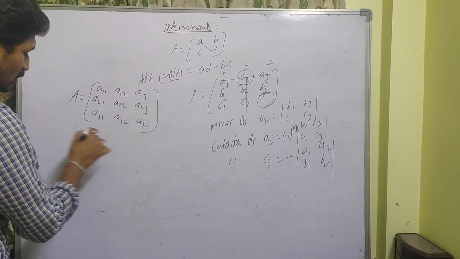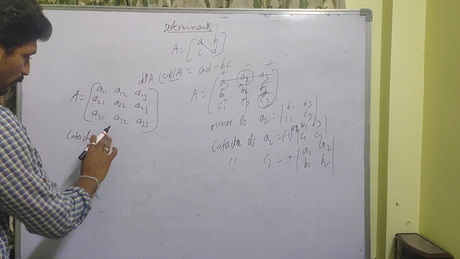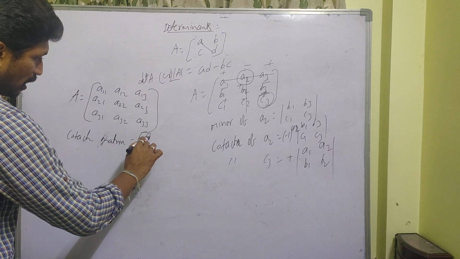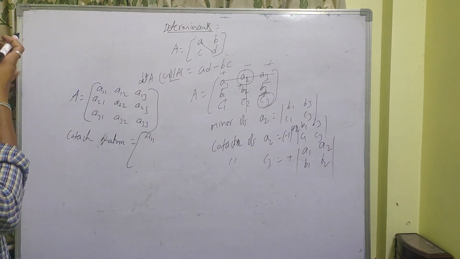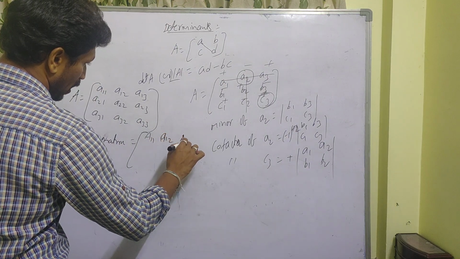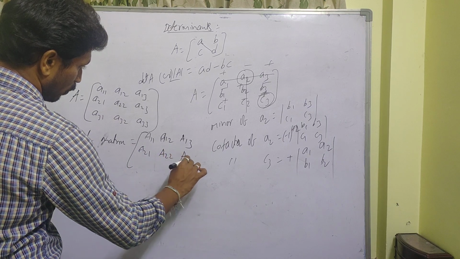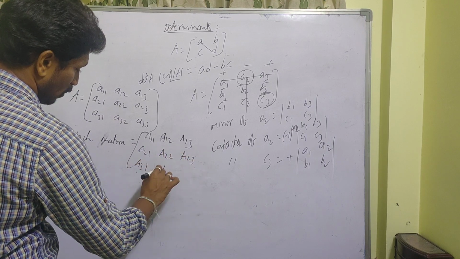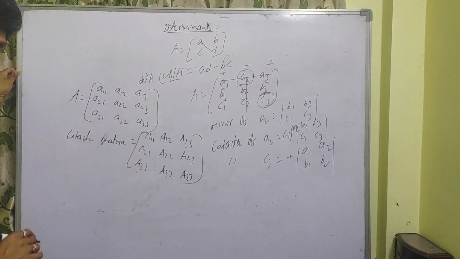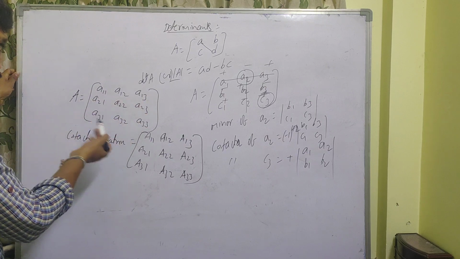If you write like this, how do you write the cofactor matrix? Capital A11, or C11, any capital letter you can use, capital A12, capital A13, A21, A22, A23, A31, A32, A33. Okay, see here, you take any row or any column.